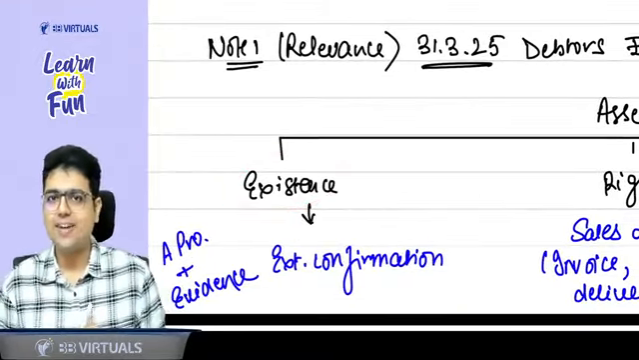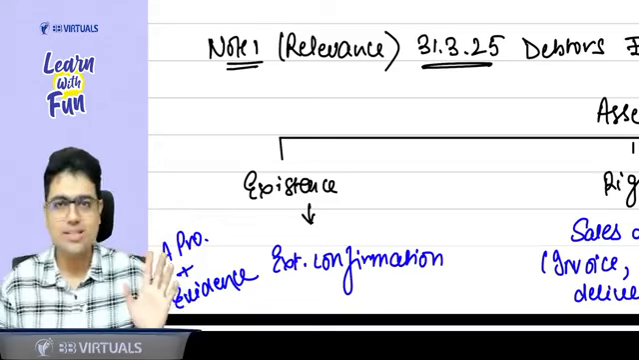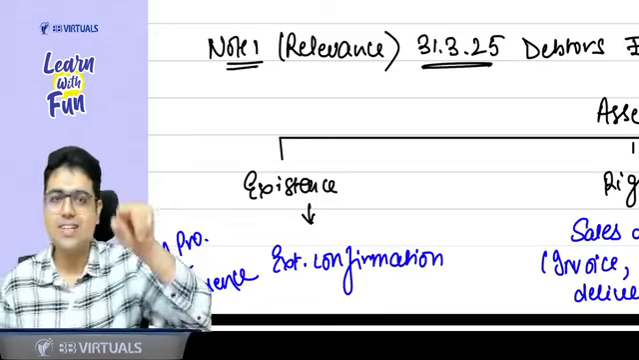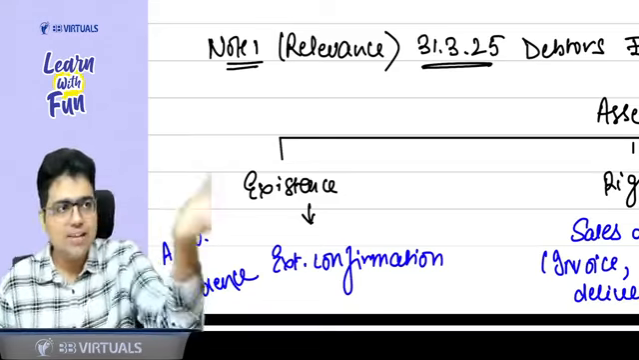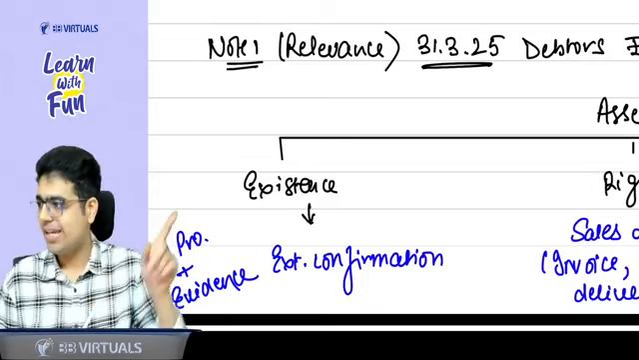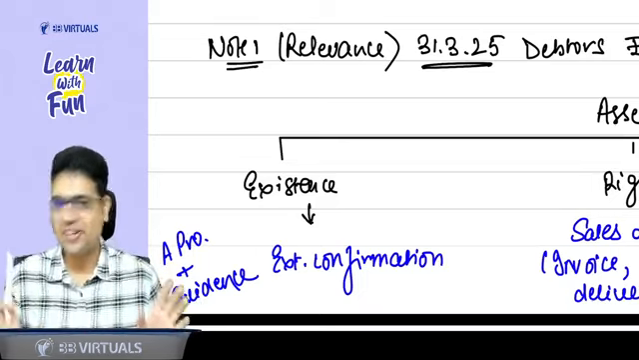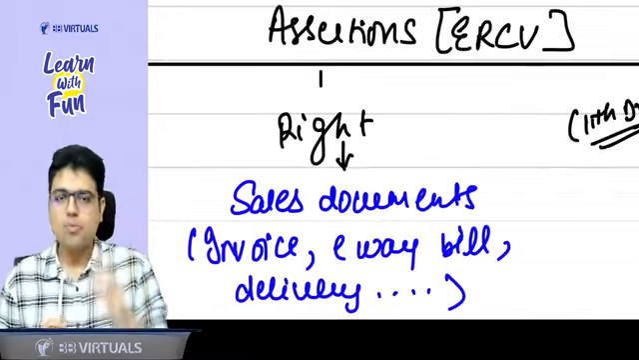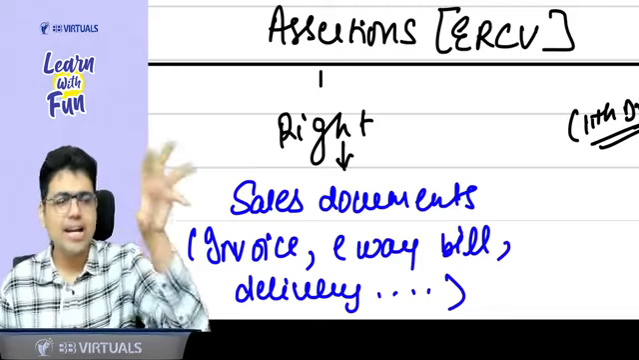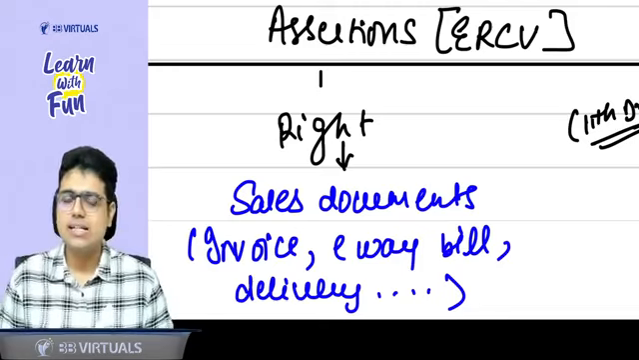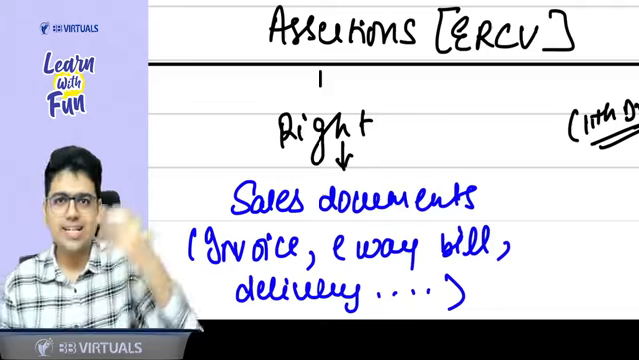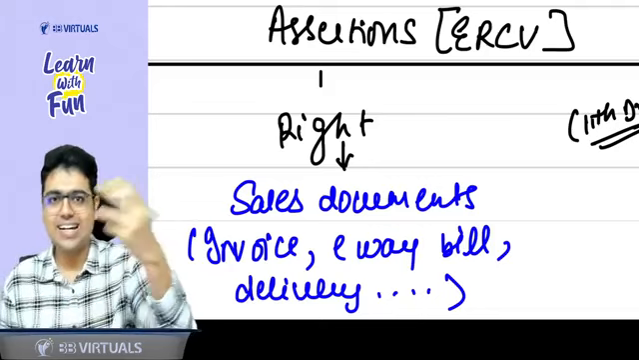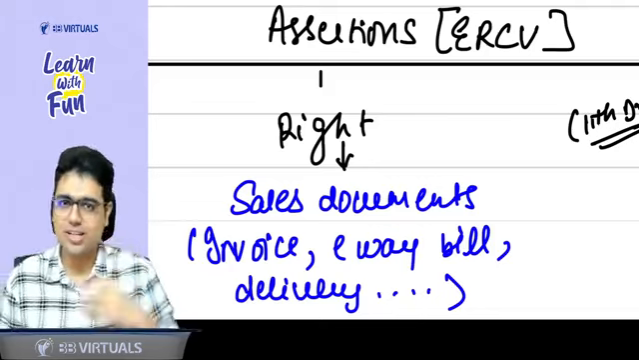Sir, we can draft an external confirmation request. We can send an external confirmation request to the debtor, and if he replies to the confirmation, he exists. He is not a fake debtor. Okay, sir. Now talking about the right. How do I get to know that I have a right to recover the money from the debtor? Sir, when you make the credit sales, then you have the right to recover the money.